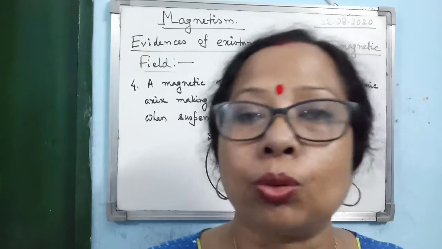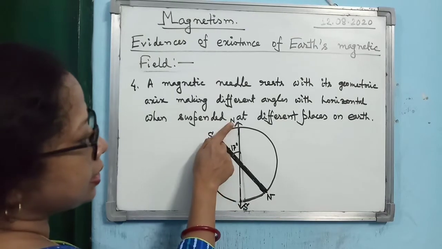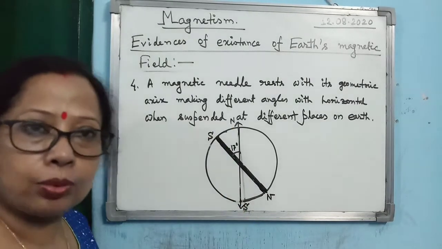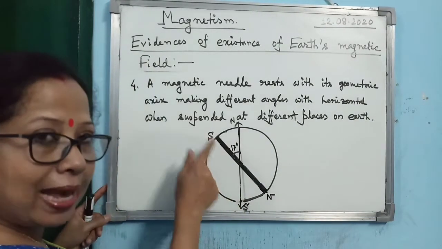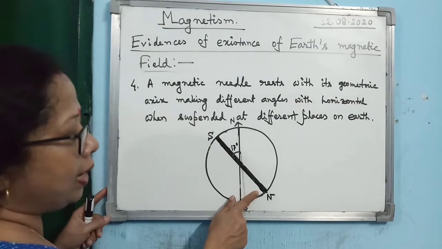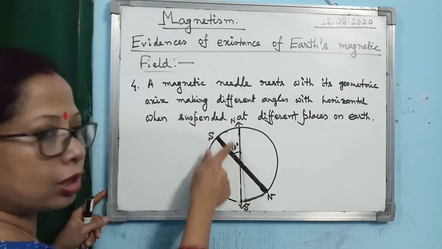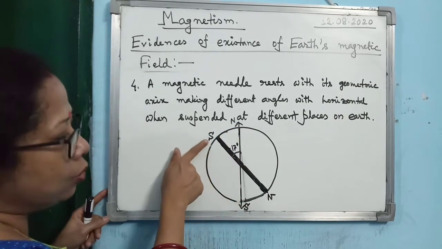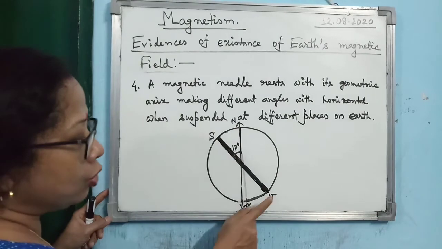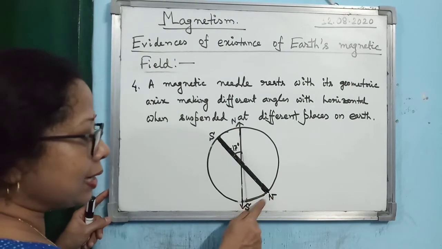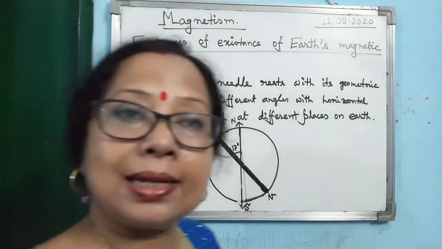Alright. Now why is it so? Just understand it. If you consider earth, it is a sphere. This is the geographic north and this is the geographic south. Now we assume that there is a bar magnet placed within earth in such a way that the axis of the bar magnet makes an angle of 17 degrees with the geographic north-south axis, and not only that, look at the diagram, the south pole of the bar magnet is at the geographic north and the north pole of the bar magnet is near the geographic south. So this bar magnet represents Earth's magnetic field.